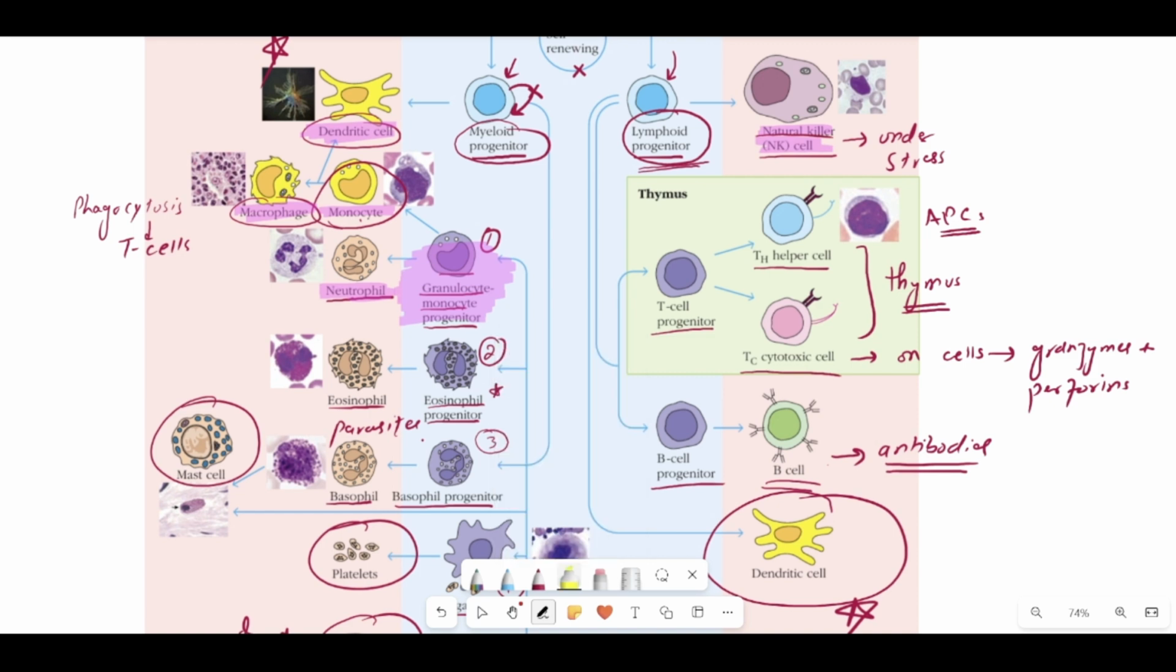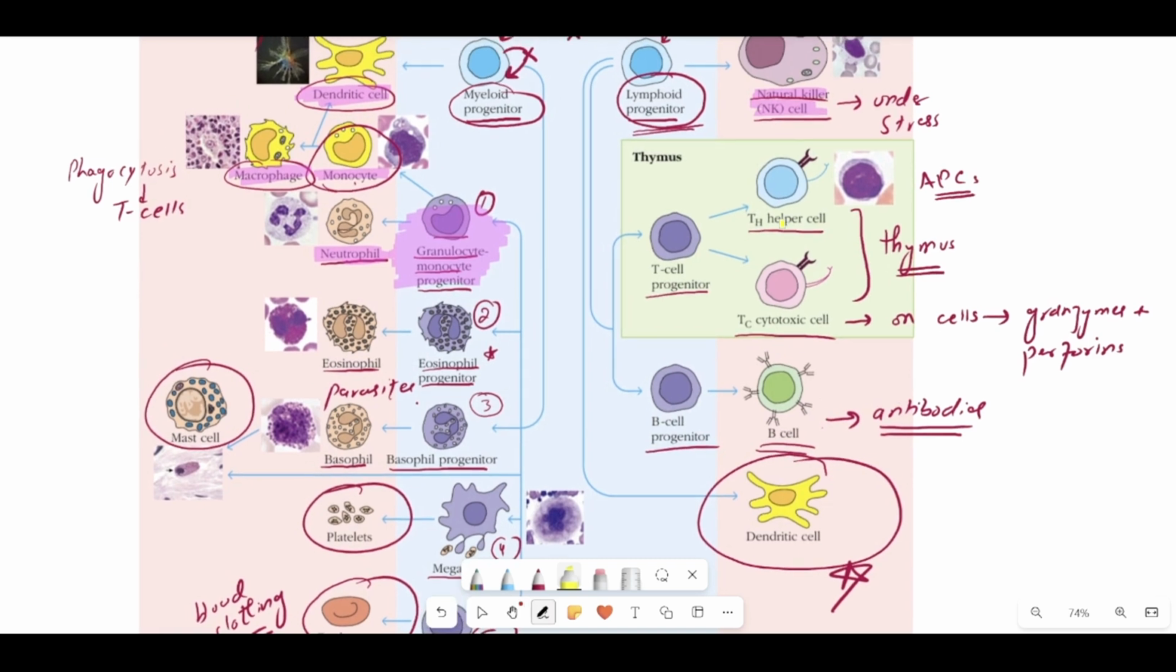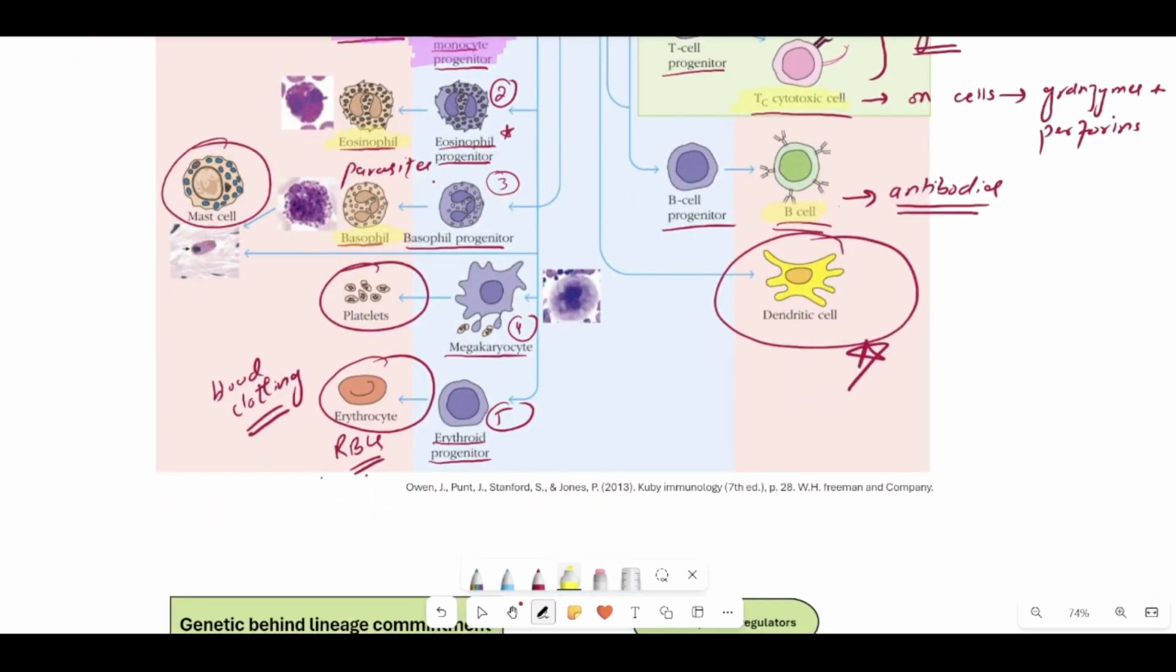Similarly, the cells I'm now highlighting in this yellow color are the cells of the lymphoid lineage. These are the helper T cells, cytotoxic T cells, and B cells. Similarly, the eosinophils and basophils. These are all the cells of the lymphoid lineage.